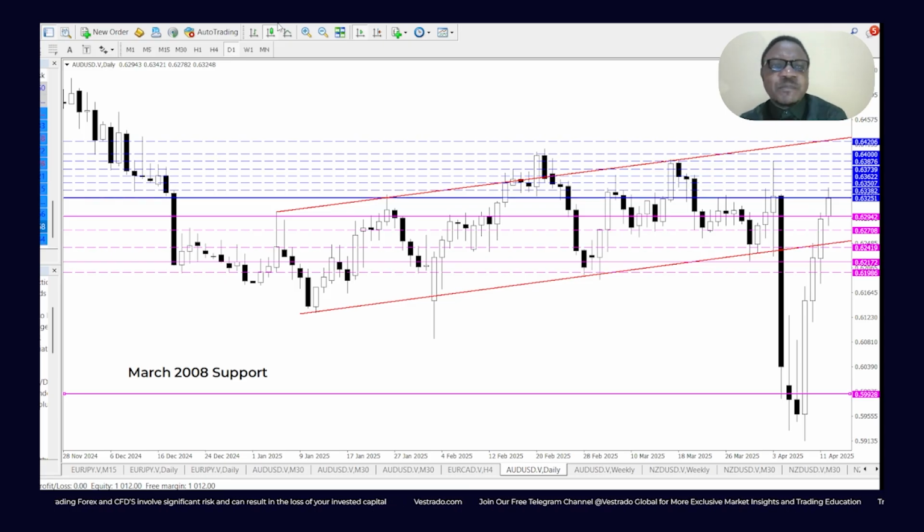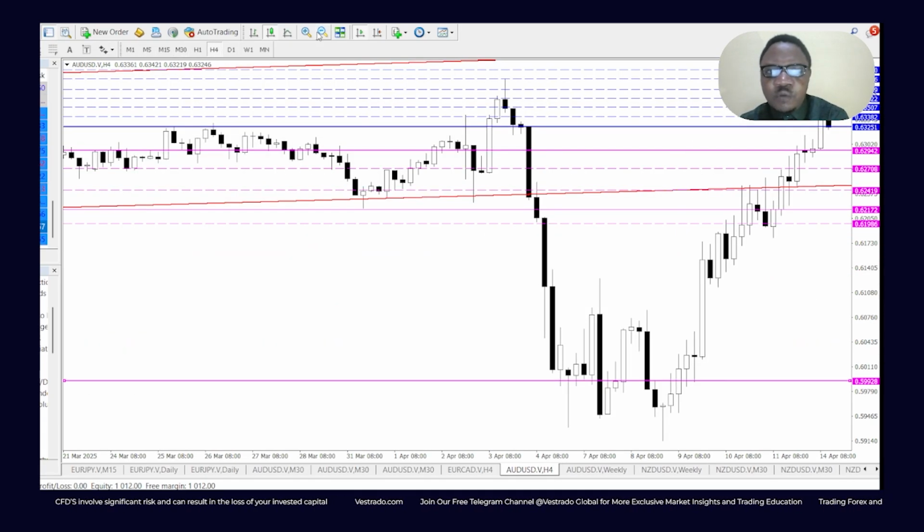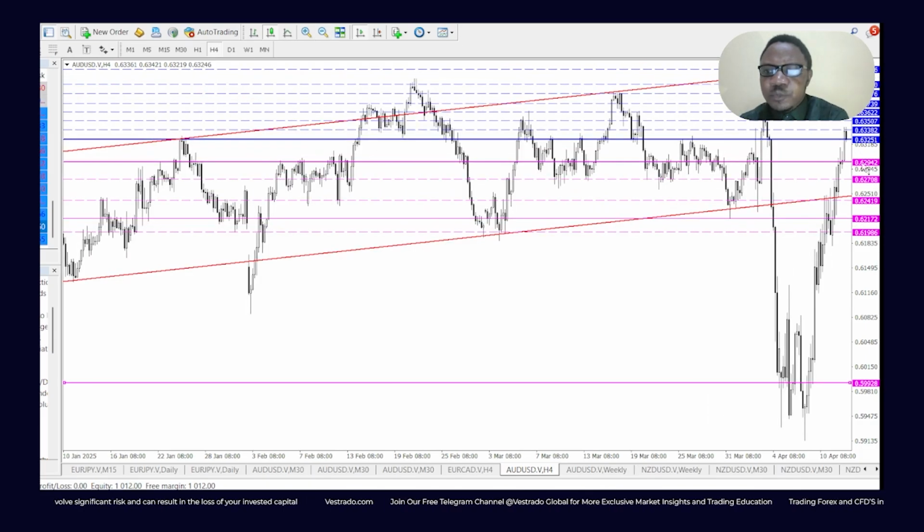On the flip side, if the bearish pressure is powerful enough to break past the key order block level of 0.6294, then we could see price touch 6270, below that 6241, below that 6217, and below that 6198 or 6200 psychological level. That's that for the AUD USD.